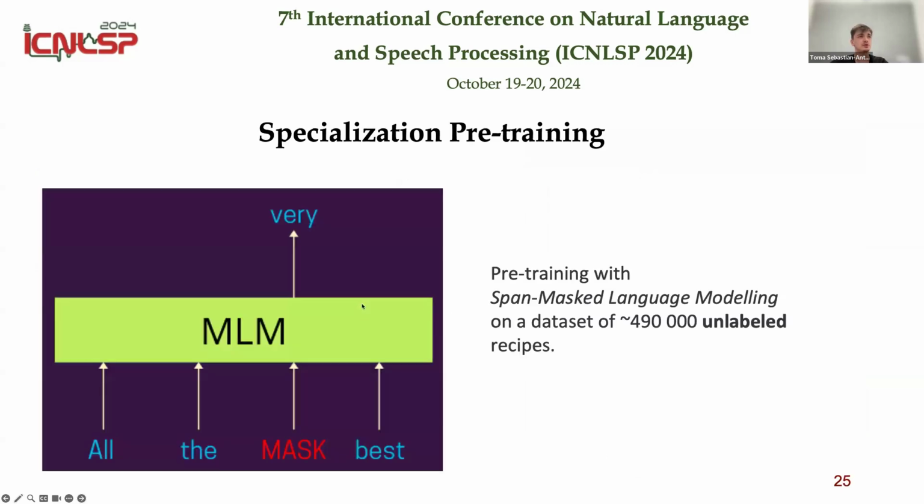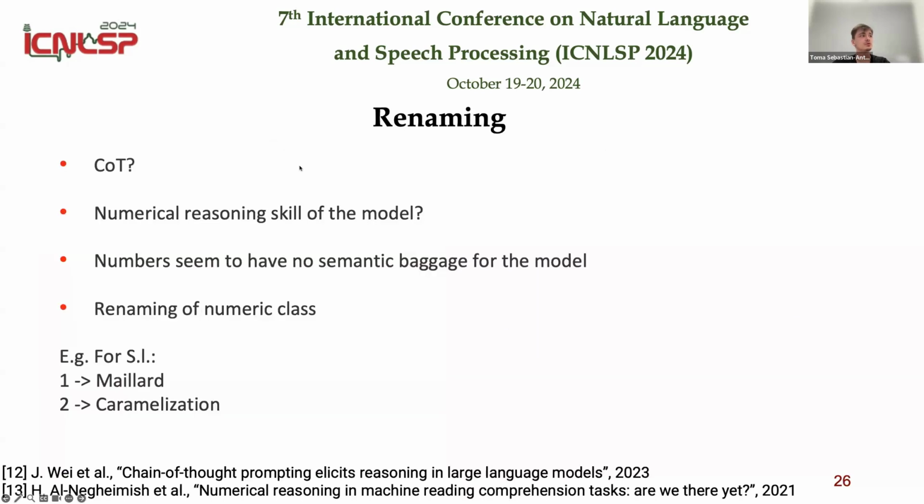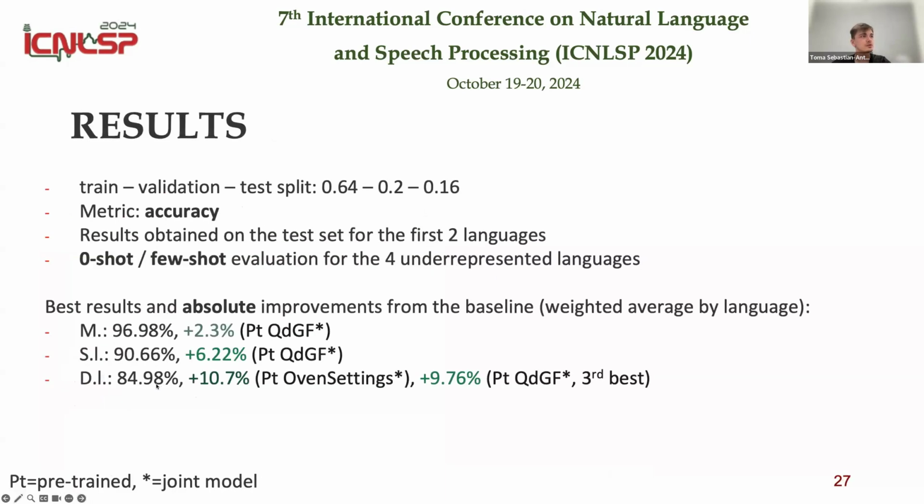We also did some specialization pre-training. So the T5 model that we used was pre-trained by... We need to wrap it up, sorry. Yeah, I will be fast. So we used span mask language modeling on top of that to further specialize it in the cooking domain. We also did some renaming for the labels, because for the other labels, there are numeric labels. So we found them and gave them actual text names. Okay, so now I'll go to the results.